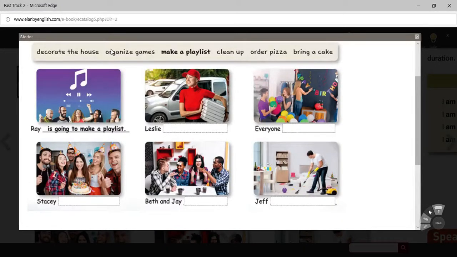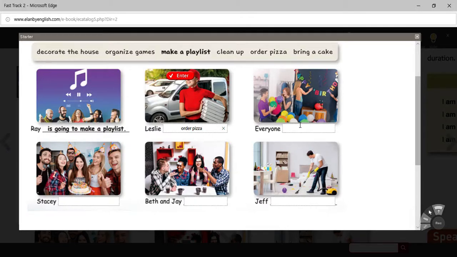Okay, let's review the answers. The first one we talked about here, Leslie. The second one we talked about. And I think we can see from the picture, she's standing here with many boxes of pizza. So I think the phrase here is order pizza.